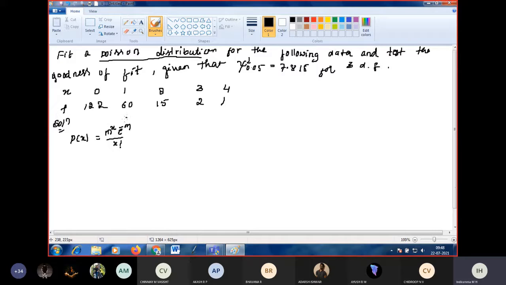First we have to find m. m is equal to summation of f x divided by summation of f.